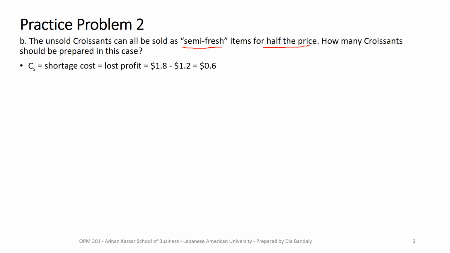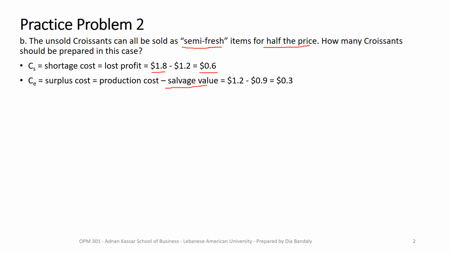Okay, the shortage cost does not change, right? Nothing changed in our cost structure. So it's still price minus cost, so that's 0.6. Now what changes is the surplus cost. Now I have a salvage value equal to what? It's half the price that I used to sell, which was 1.8. That was my full price. Half of it is 0.9, and this is my salvage value.